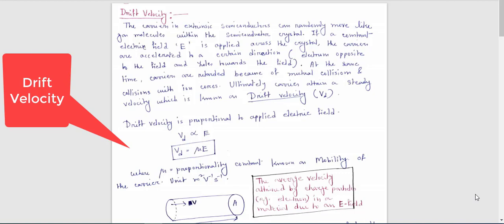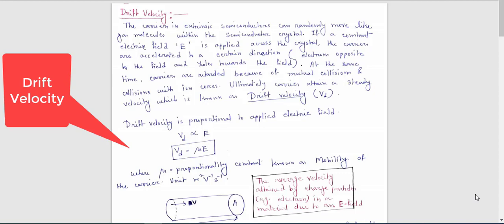Again another lecture. Today we will discuss some new topic related to semiconductors and their characteristics. In my previous lecture I already discussed intrinsic semiconductors, extrinsic semiconductors and some special characteristics of semiconductors when temperature is increased, and the position of the Fermi level in n-type, p-type and intrinsic semiconductors.